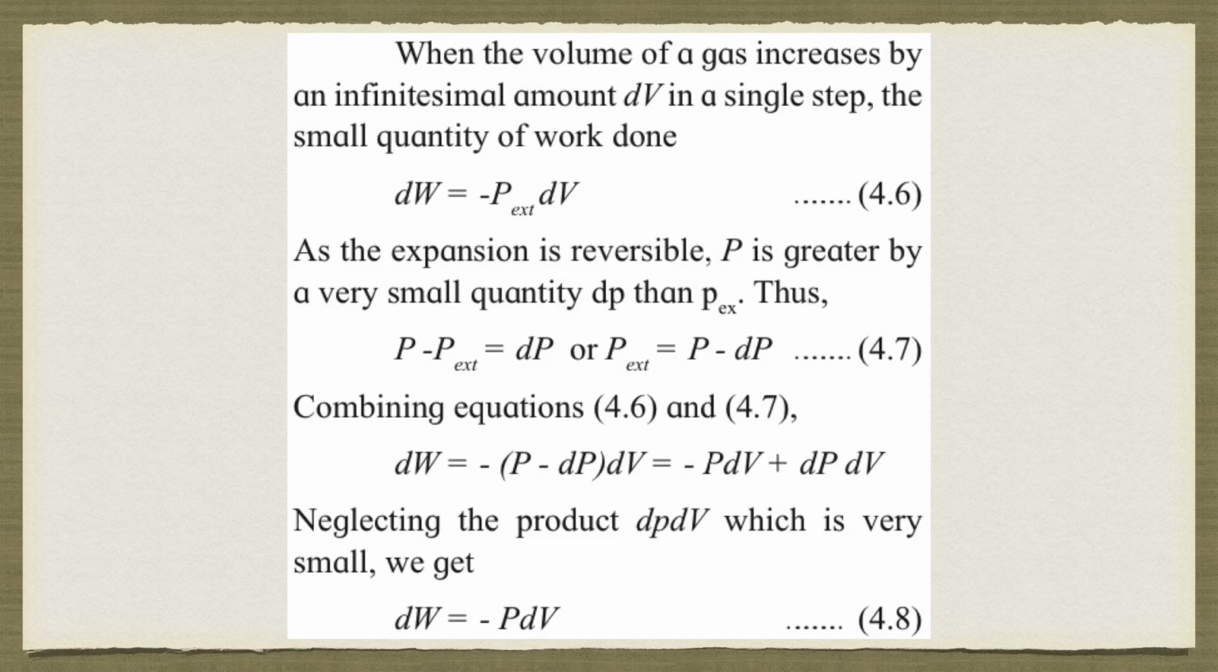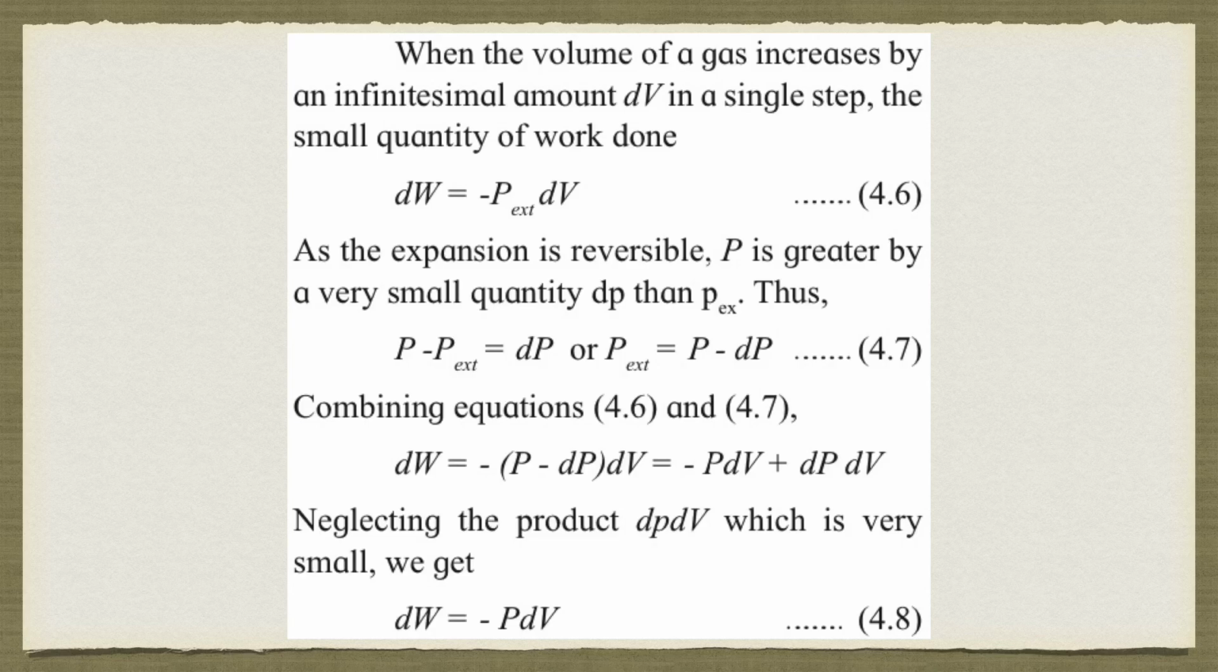Now, as the expansion is reversible, P is greater by a very small quantity dP than P external. Thus, similar to the concept of maximum work, we can say P minus P external is equal to dP. I want the expression for P external. So, rearranging, I will get P external is equal to P minus dP. Now, I will substitute this value in the above equation. So what I'll get is dW is equal to minus of (P minus dP) into dV.